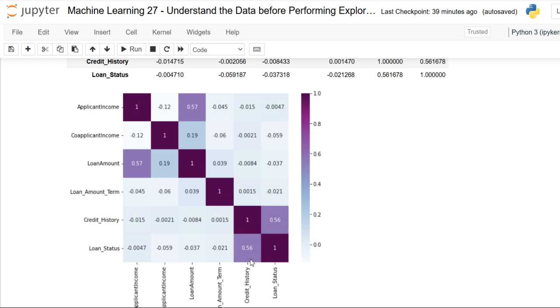And next, loan amount is also correlated with co-applicant income with a correlation coefficient of 0.19. Okay, so this is what we have analyzed about the data.